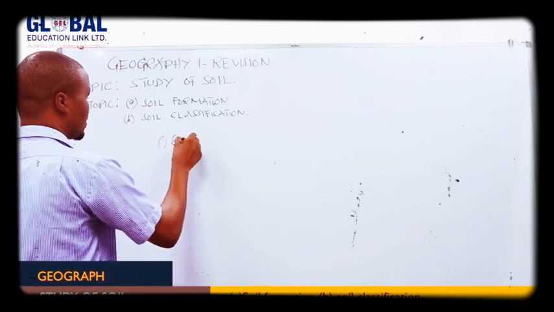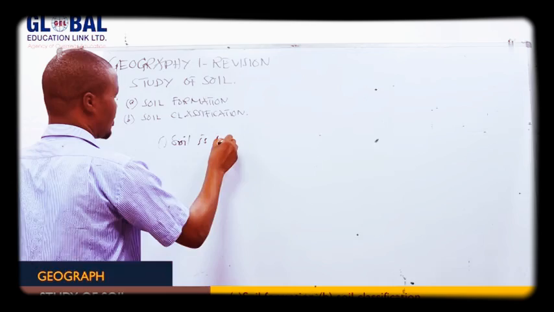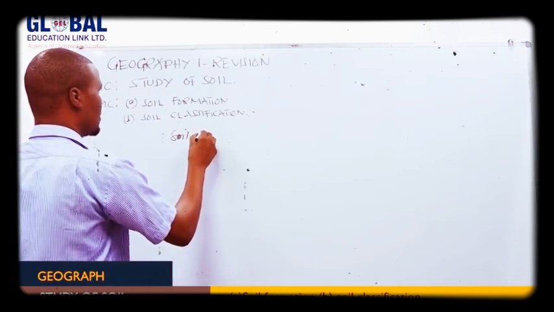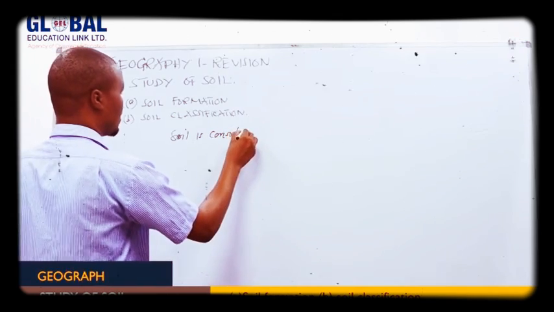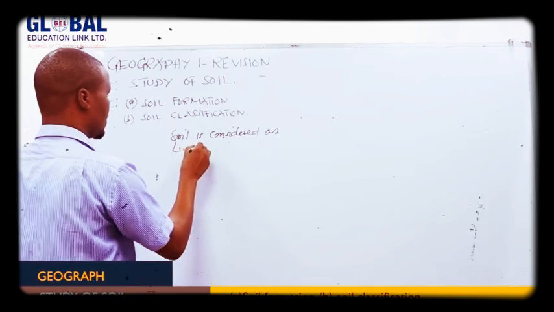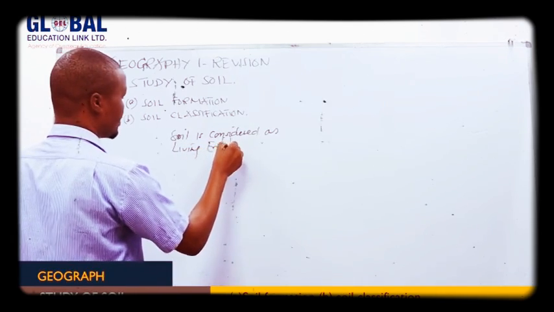Why is soil considered as a living entity?